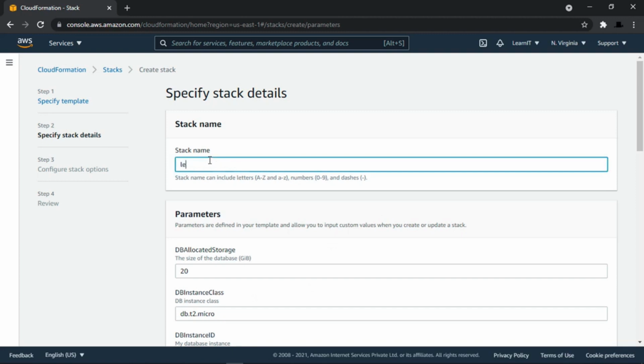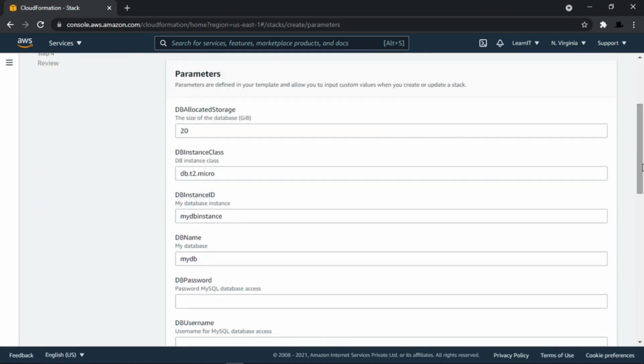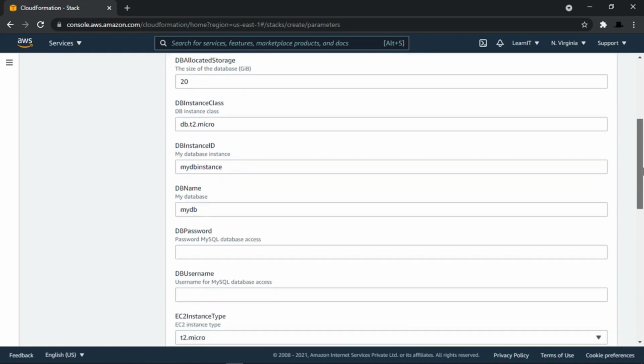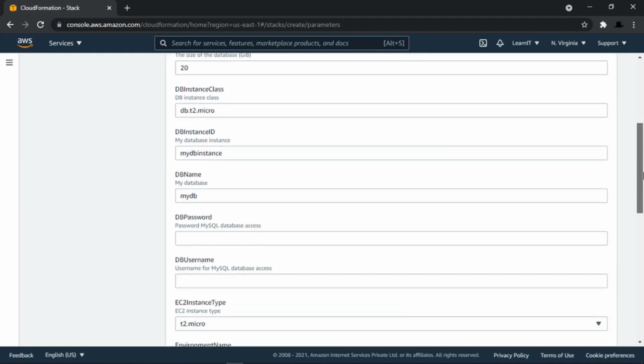So we can name it, and here you can see all the parameters which we have in our CloudFormation script, like DB allocated storage, DB instance class T2 micro, DB instance ID. These are all default parameter values that we have provided in the script.